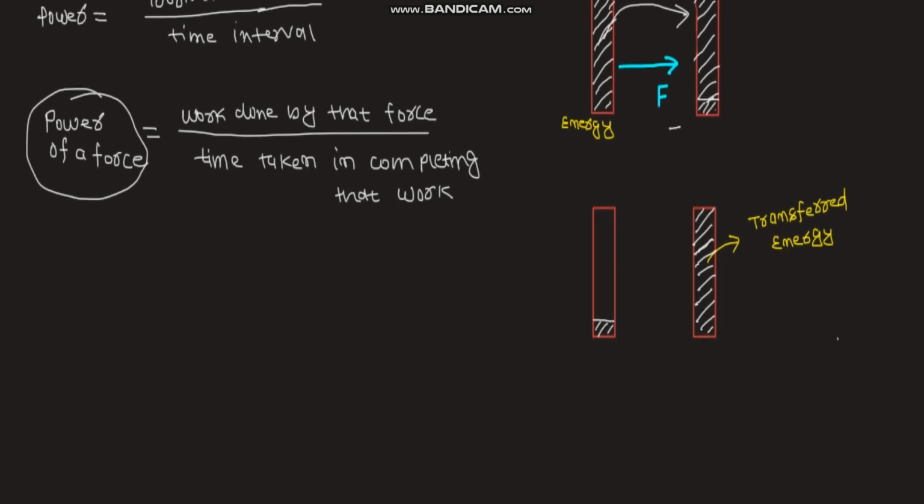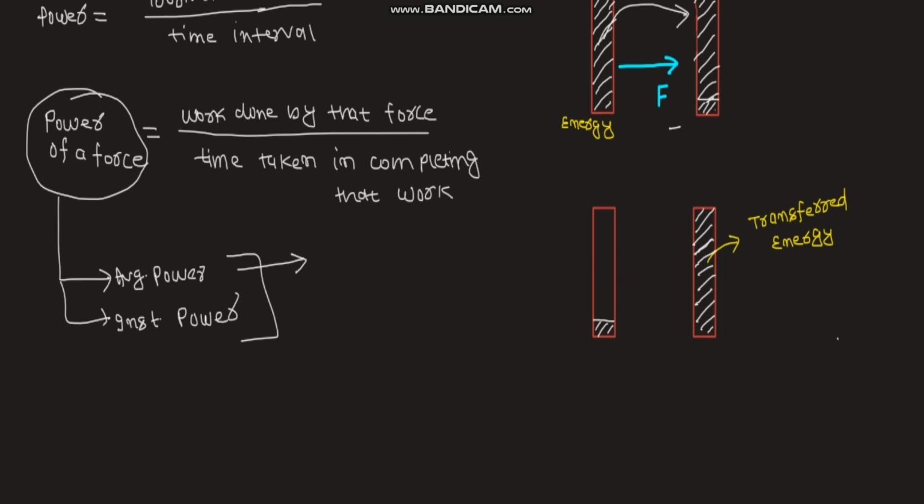There could be two descriptions of this quantity. The first one is average power, and the other one is instantaneous power. Both these quantities are power only. So what's the difference between these two? The first one, average power, deals with a macroscopic time interval. That means a time interval that we can quantify or realize, for example 5 minutes, 2 minutes, 3 minutes, that we can count easily.